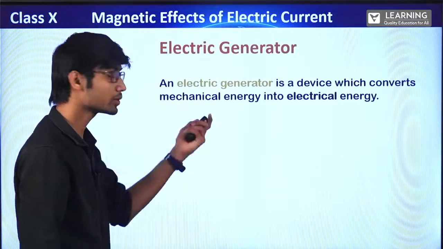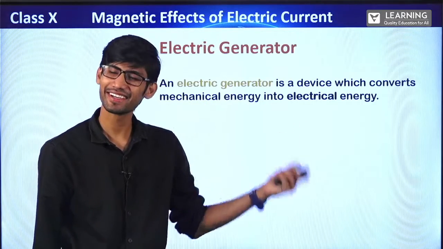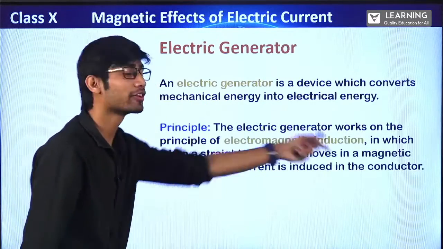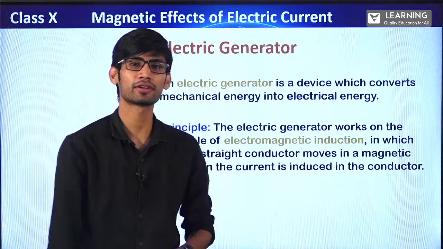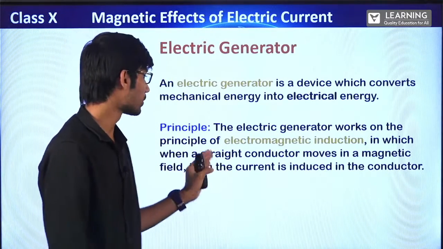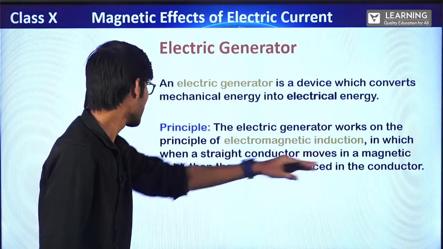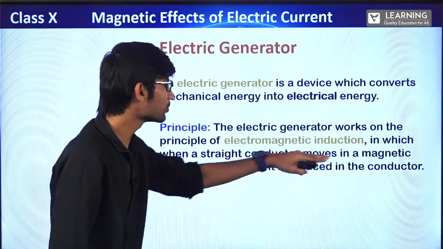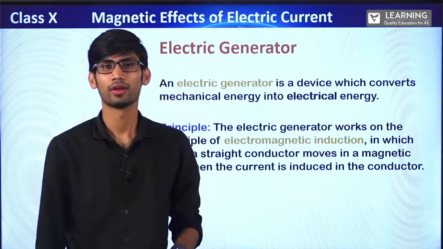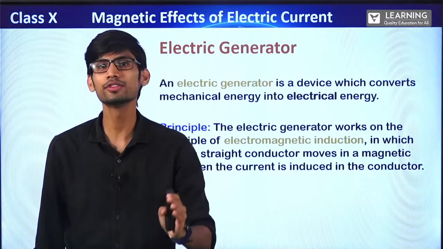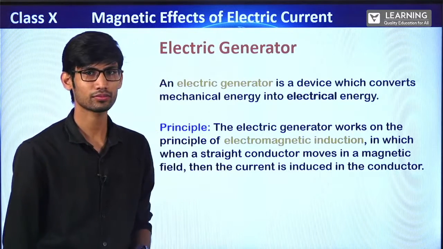Fine? Note this down. And on which principle it is based? Electromagnetic induction. This is very important. In exam, many a times they ask, on which principle does an electric generator work? So an electric generator works on the principle of electromagnetic induction, in which when a straight conductor moves in a magnetic field, the current is induced in the conductor.